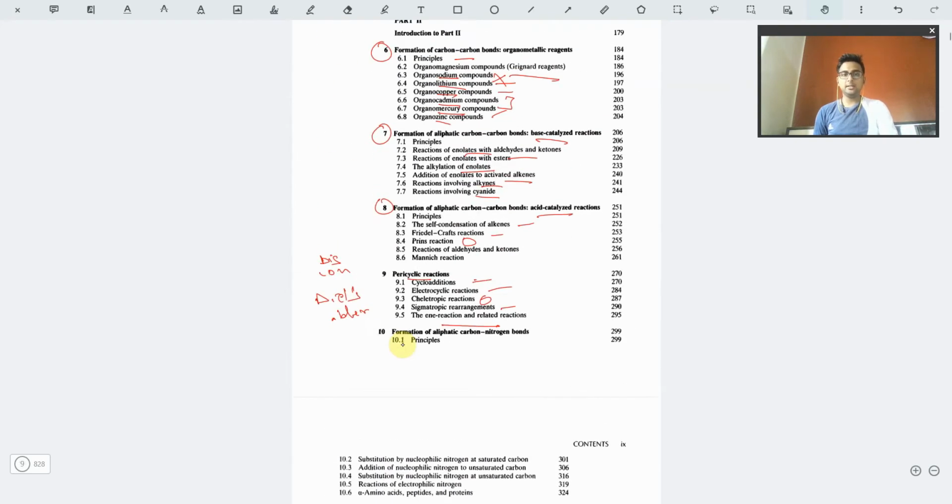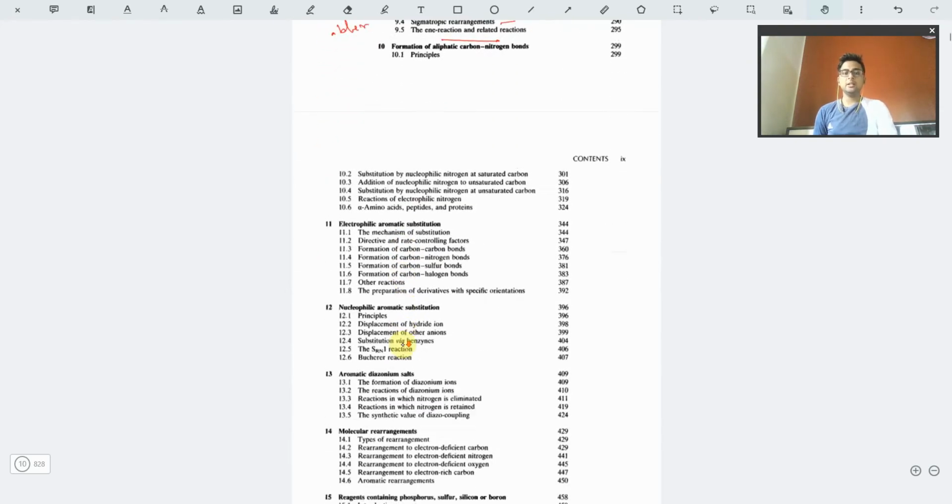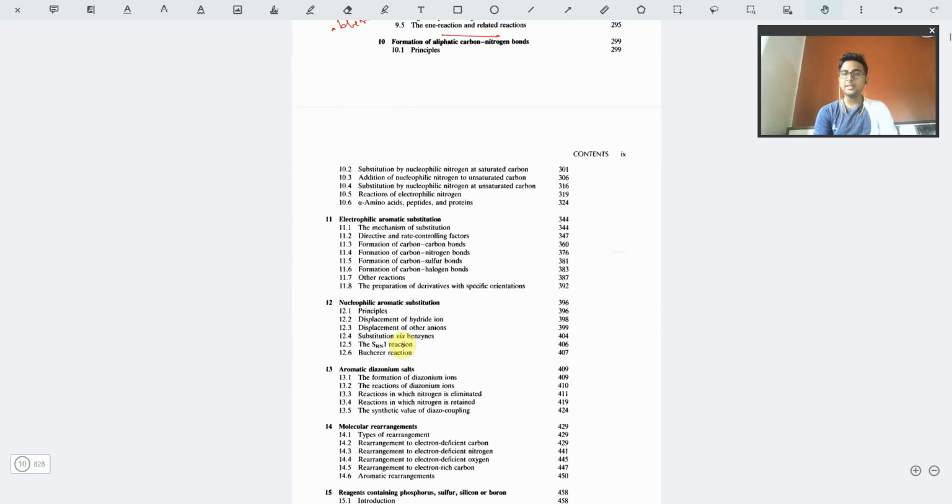Now the mechanism part is done. Now we will be moving into certain specific reactions that we need to learn, memorize and visualize the concepts of, so that we can solve questions in any competitive or non-competitive exams.